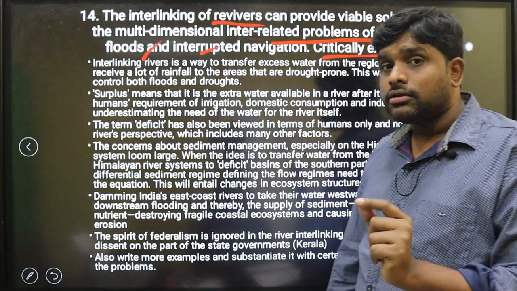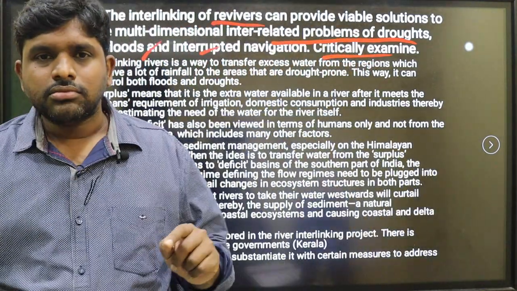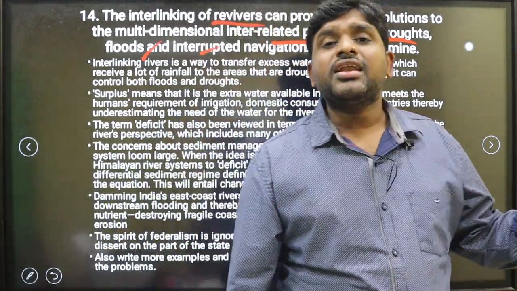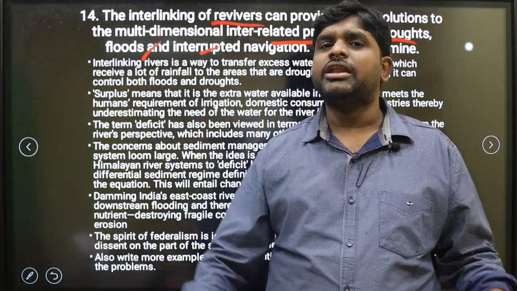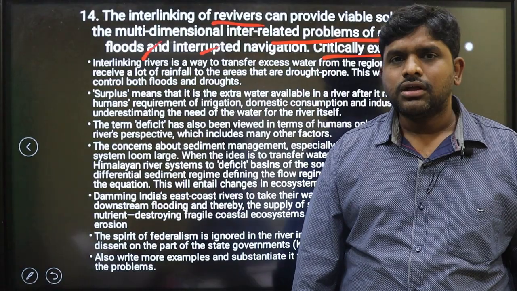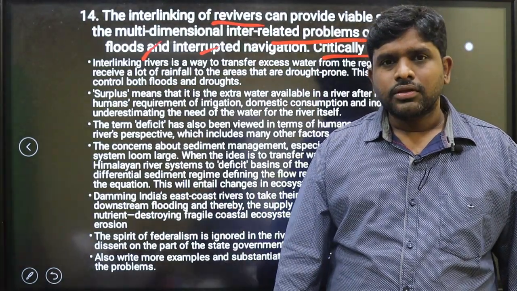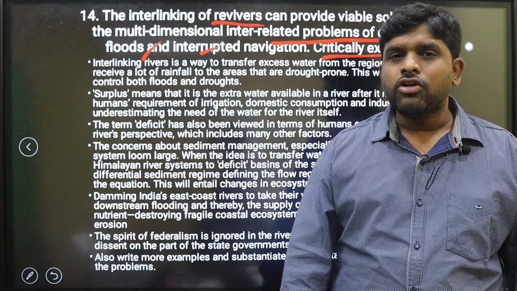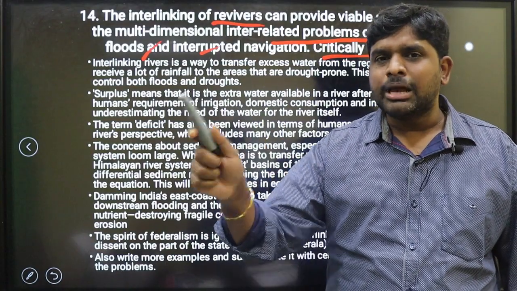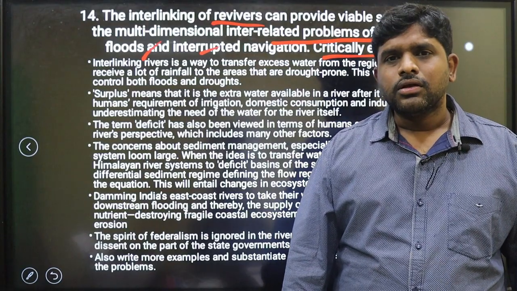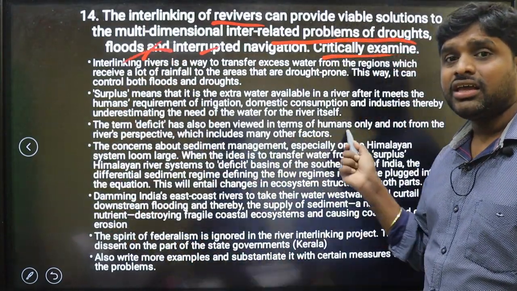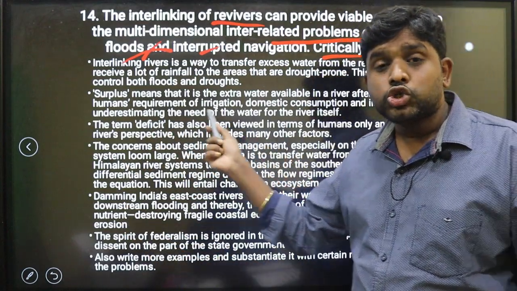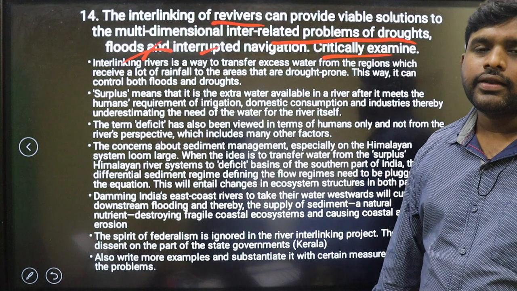So it's good only, but how? What is the mechanism? Whether we are going to acquire the forest areas. Panna Tiger Reserve is coming under this Ken-Betwa interlinking of rivers. Whether it is justiciable, whether environmental impact assessment is going to be done, whether there is any impact on the environment, whether tribal displacement is happening, whether tribal land acquisition will be happening. So there is a need for proper study. Environmental impact assessment, cultural impact assessment, and social impact assessment need to be done.